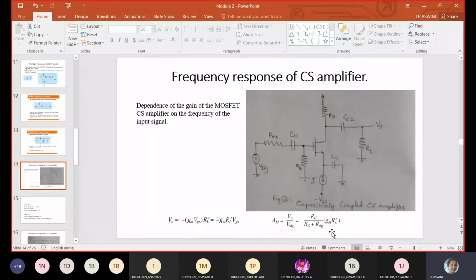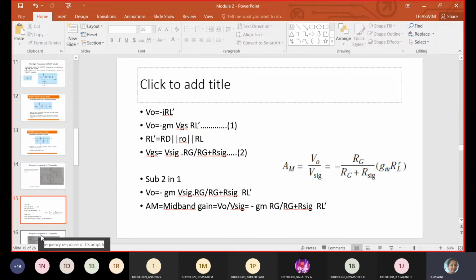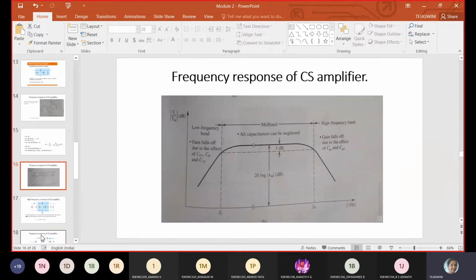Same thing only it is written here. Okay, this is clear now, the expression. Yes, ma'am. So that is mid-band gain. Still copying.